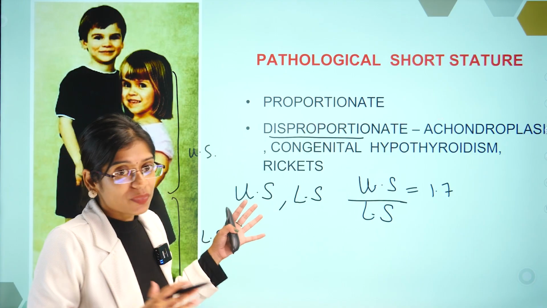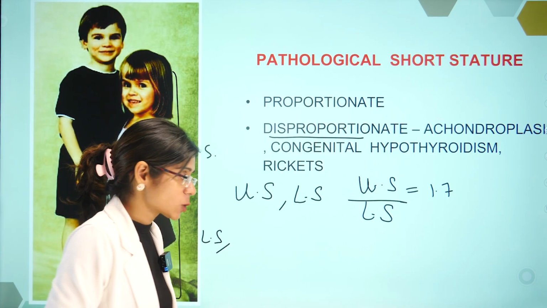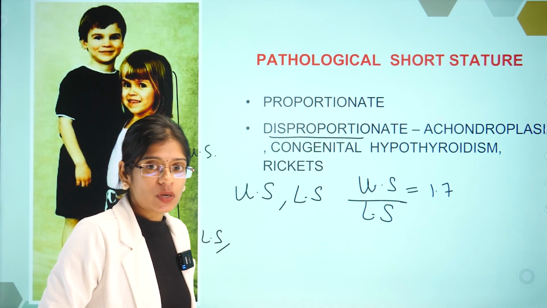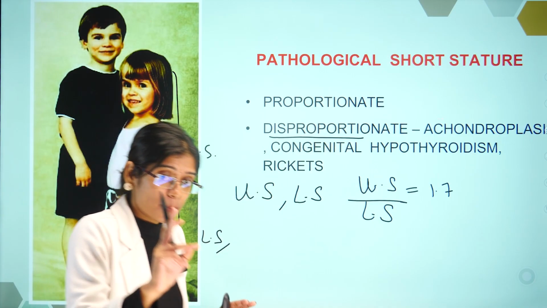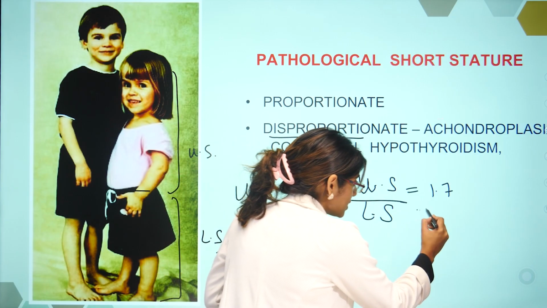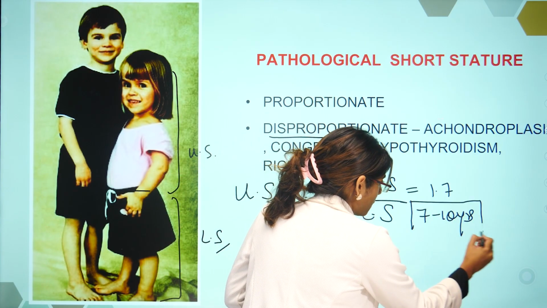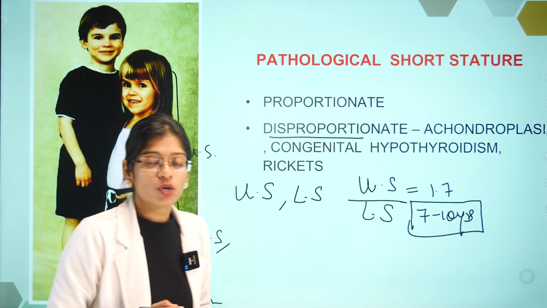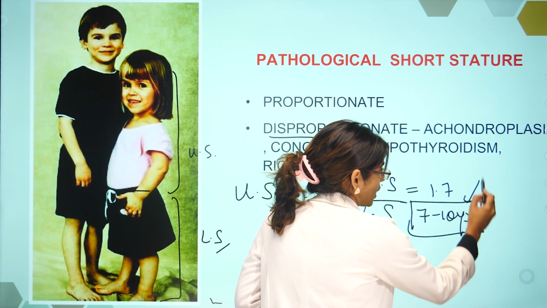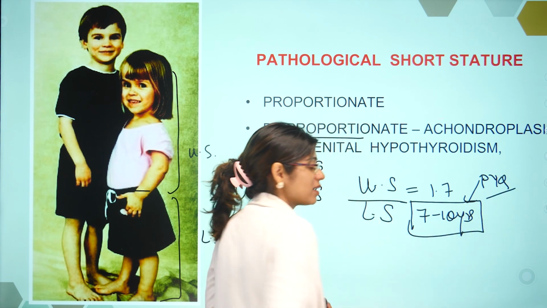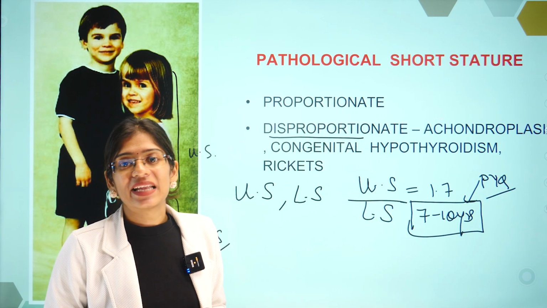Okay, now as the age progresses, the upper segmentinteയും lower segmentinteയും ലെങ്ത് ഏകദേശം ഒരേപോലെ ആവാൻ തുടങ്ങും. By 7 to 10 years, the upper segment to lower segment ratio becomes 1:1. This is a PYQ. എപ്പോഴാണ്? By 7 to 10 years, upper segmentum lower segmentum ഏകദേശം ഒരേ ലെങ്ത് ആയിരിക്കും.